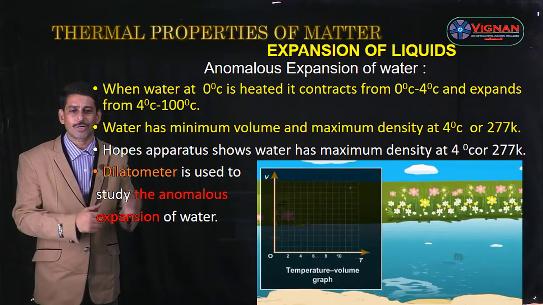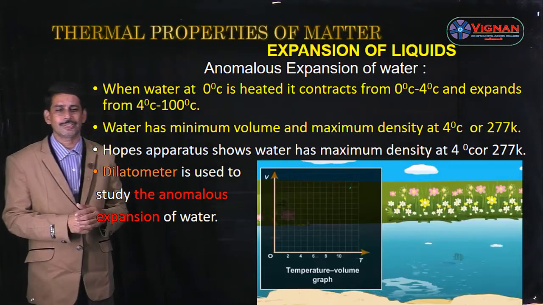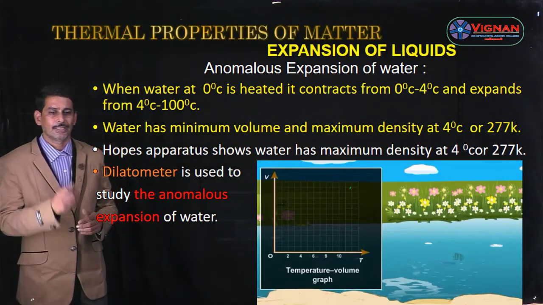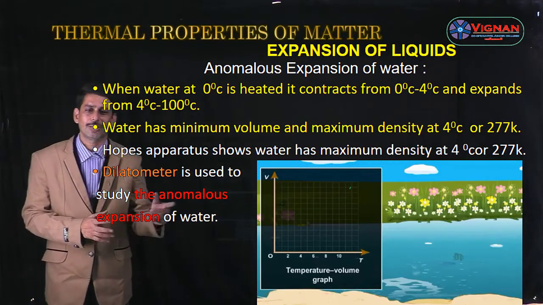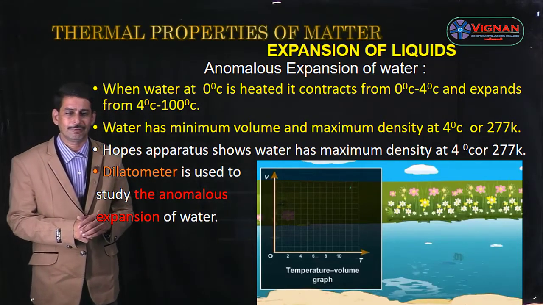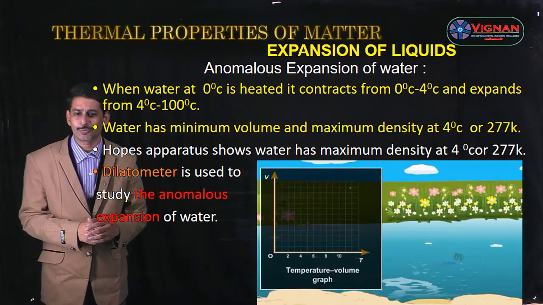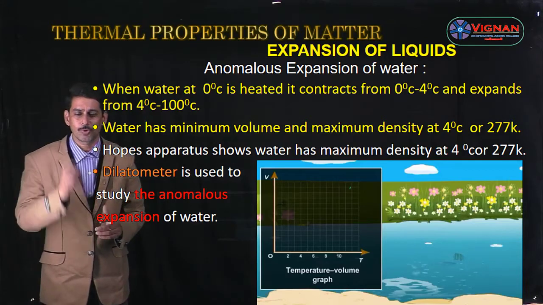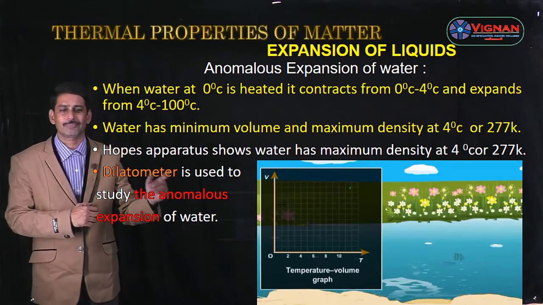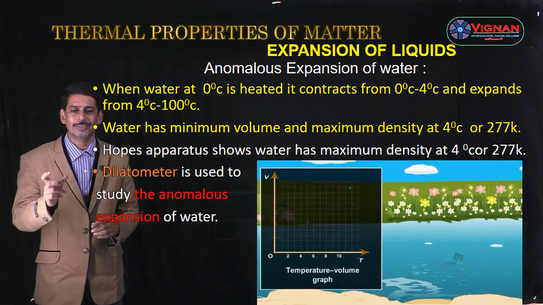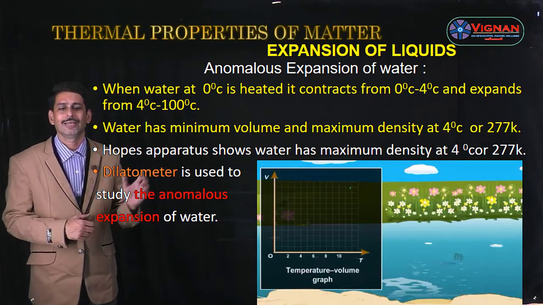So that means water has minimum volume and maximum density at 4 degrees centigrade or 277 Kelvin. Hope's apparatus shows that water has maximum density at 4 degrees centigrade or 277 Kelvin. Similarly, a dilatometer is used to study the anomalous expansion of water.